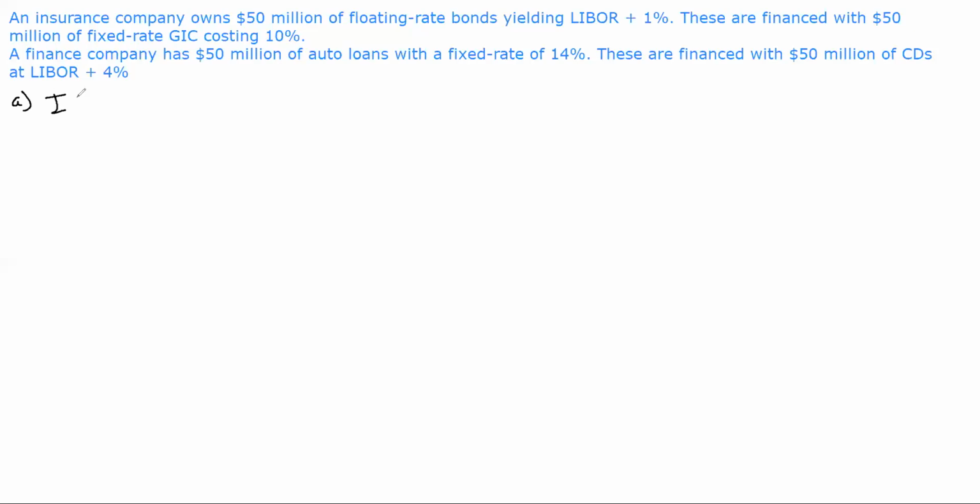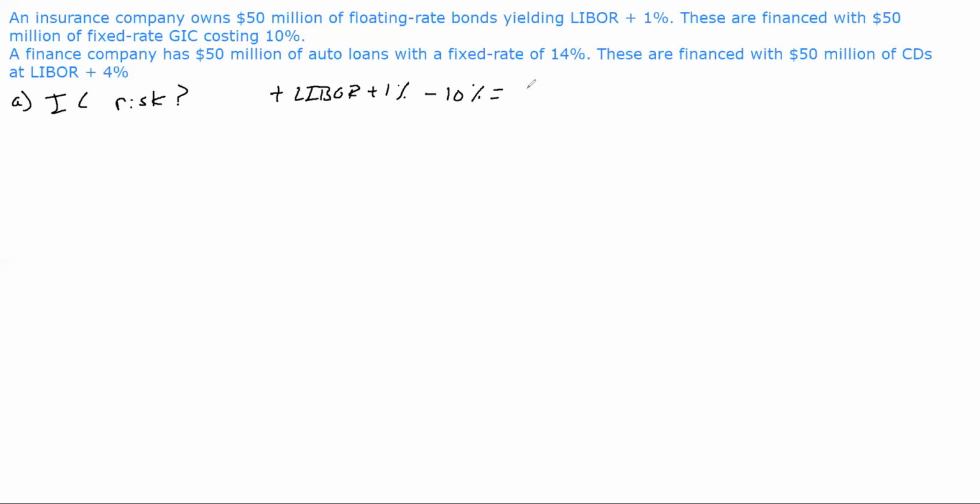Let's say IC for insurance company. What is their risk exposure? So let's break it down for what they have. They are receiving LIBOR plus 1%, and they are paying 10% on their guaranteed investment contracts.